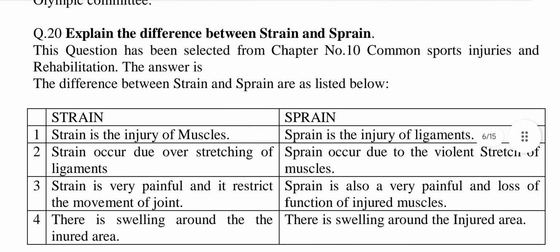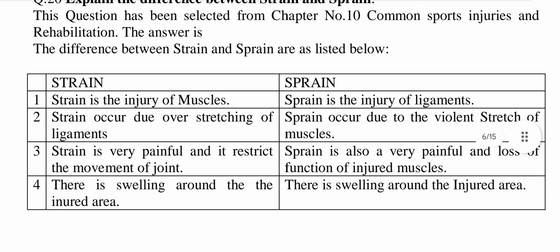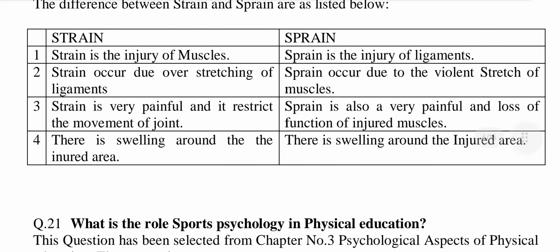Question number 20. Explain the difference between strain and sprain. This question has been selected from chapter number 10, Common Sports Injuries and Rehabilitation. The answer is the differences between strain and sprain are as listed below. Number 1. Strain is the injury of muscles.